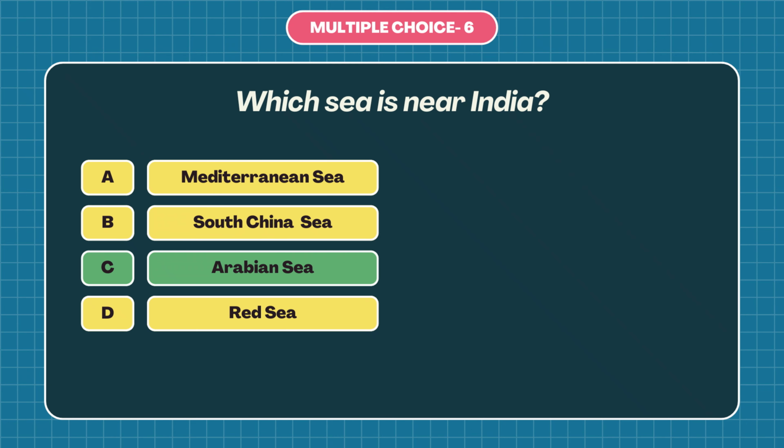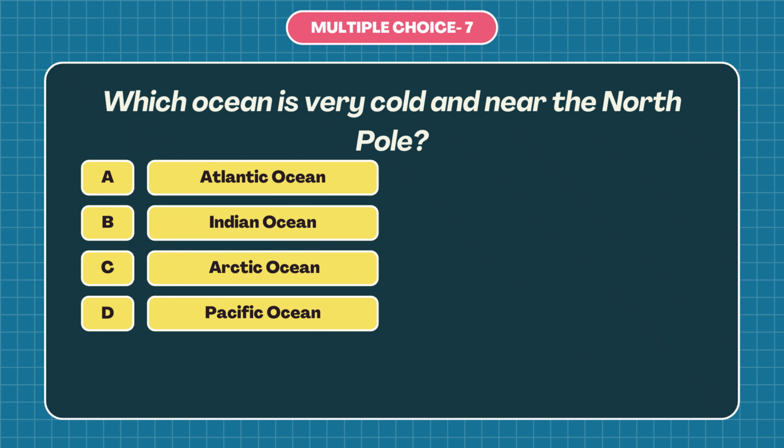Question number 7. Which ocean is very cold and near the North Pole? A. Atlantic Ocean, B. Indian Ocean, C. Arctic Ocean, or D. Pacific Ocean? The answer is C. Arctic Ocean. The Arctic Ocean is very cold and near the North Pole because it is located around the North Pole, where the weather stays freezing for most of the year.